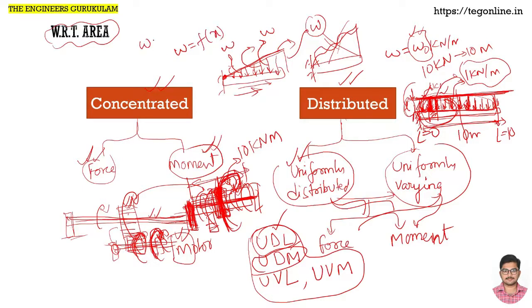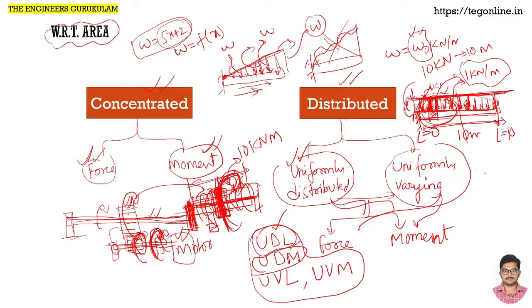Say for example, W equals 5x plus 2 or something. That is just an example; the function can be something like this. A linear function in x, that is uniformly varying. It is loads, forces that I am talking about, but the same thing can be torque also. When that variation is regarding torque or couple, sorry, moment or torque, whatever it is. What is torque? All these things we will study as we proceed in the session.